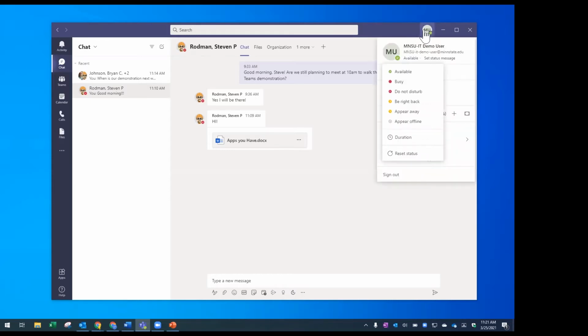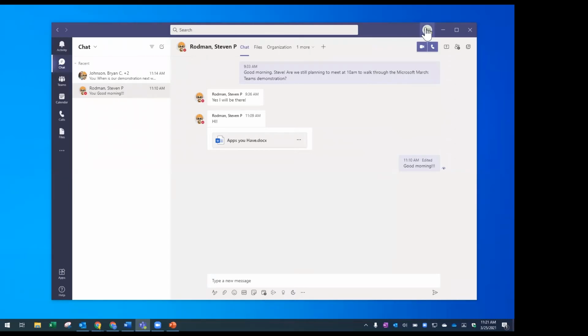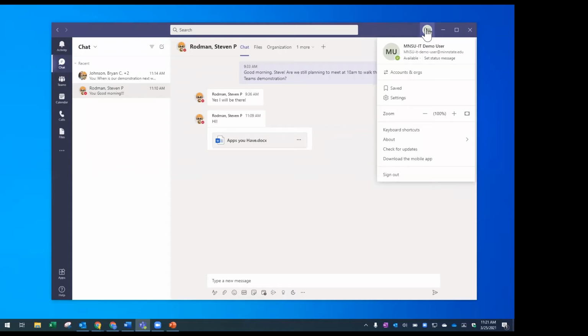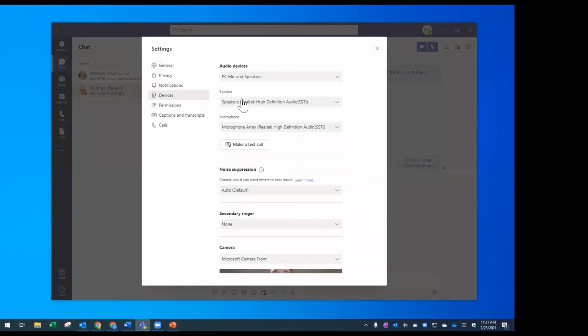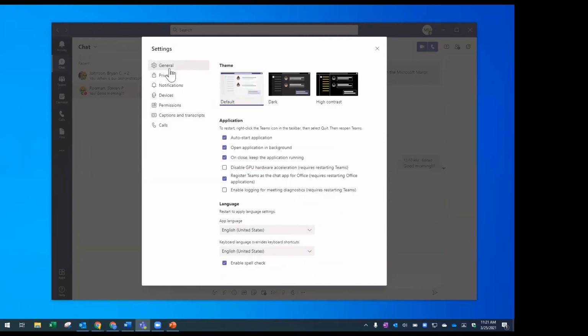One other quick thing, Brian, if you would, while you're in that menu, is if you go down to the settings wheel, there are also a lot of settings that you can put into Teams here, whether you want the default, a dark mode, a high contrast. You can also, over on the left-hand side, you can see devices. So here's where you can change if you have a webcam or a different microphone, or right when somebody calls you, it's going to ring like a phone. And where do you want that ringing to go? And so there's a lot of options in here as well, how to kind of get yourself set up for using chat and different Teams functions.